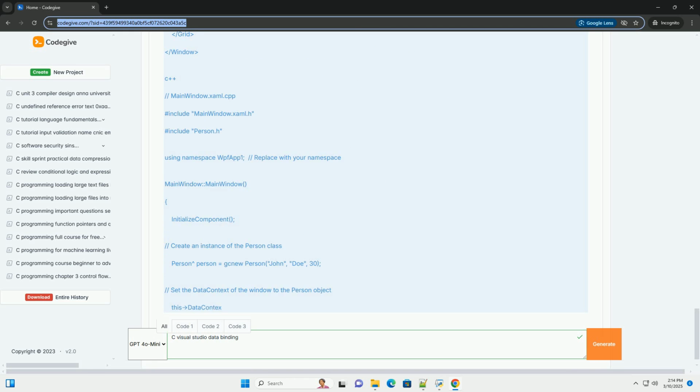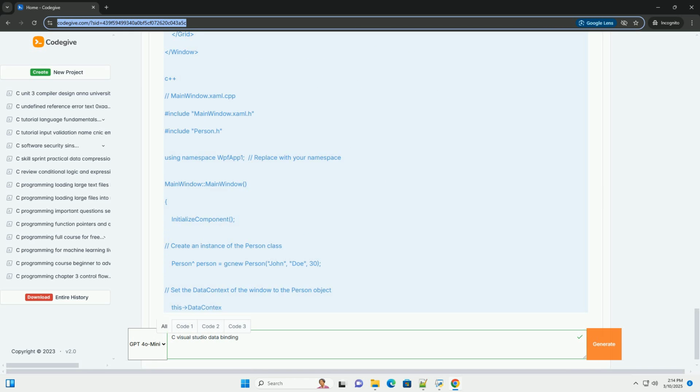WPF data binding concepts. Before we dive into code, let's review some key WPF data binding concepts. Source: the object providing the data. This is typically a class that exposes properties. Target: the UI element, for example a text box, label, or combo box, that displays or updates the data. Binding: the link between the source and the target. It specifies which property of the source is bound to which property of the target.